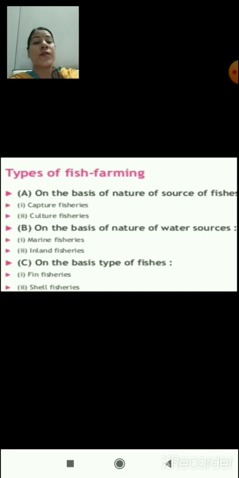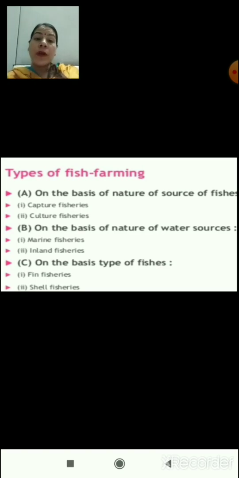It can also be divided on the basis of nature of water sources, meaning in which type of water these fishes live, and on the basis of type of fishes which are used for fish farming. On the basis of nature of sources of fishes, fish farming can be of two types, that is capture fish farming or culture fish farming.